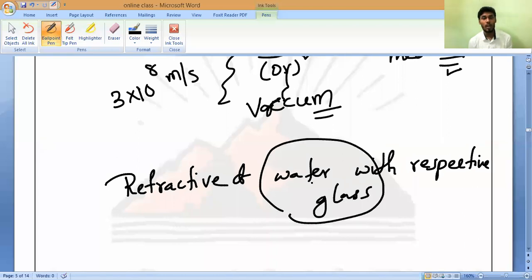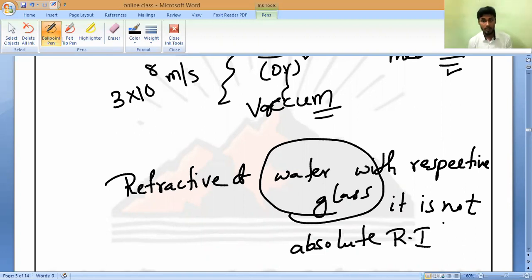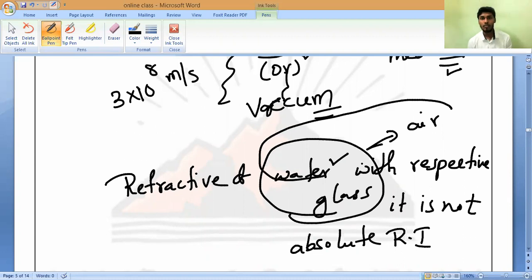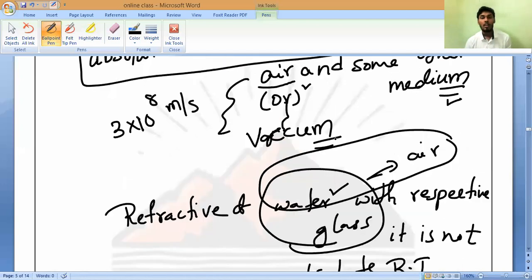Do you understand? Here water and glass are mediums, so it is not absolute refractive index. Do you understand, all of you? Suppose you find the refractive index of water with air, then that is called the absolute refractive index, air and water. I hope you understand. Yes or no? Yes, sir.